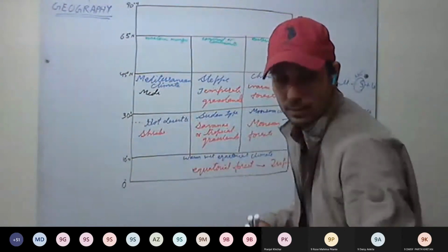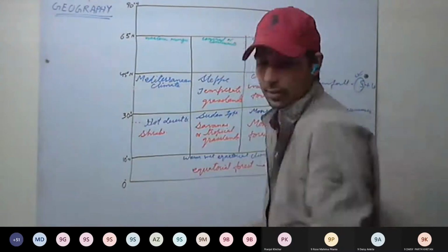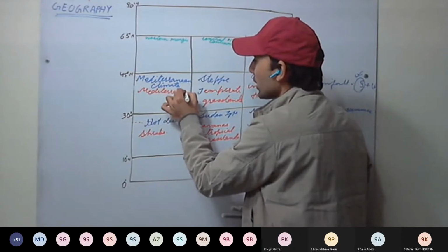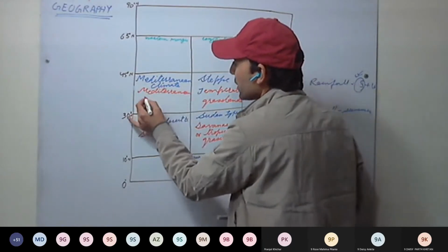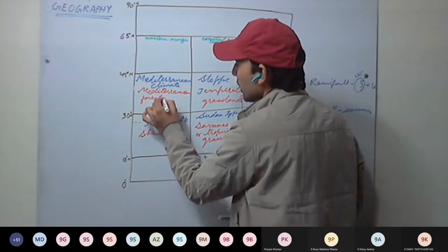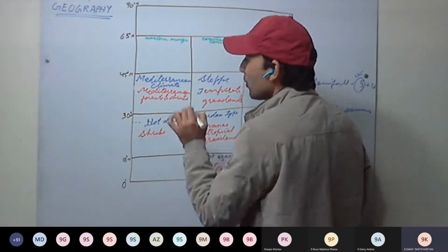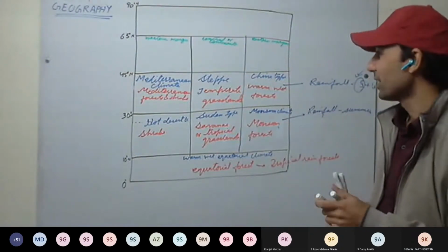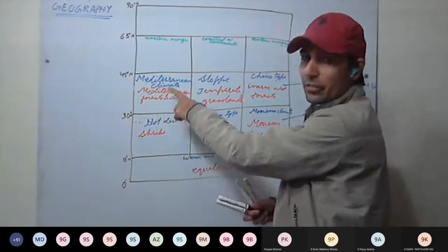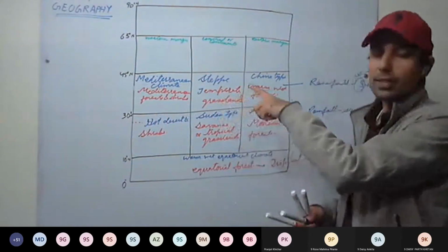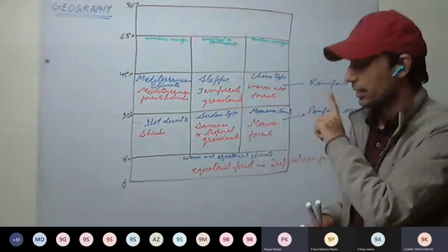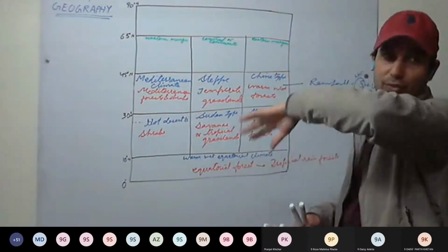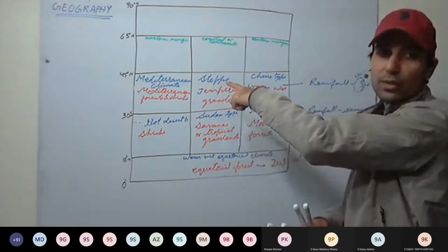These are Mediterranean forests. Here, Mediterranean forests are found. So here rainfall will be in which season? Summer or winter? And shrubs. Here rainfall will be in summer or winter? Anyone? Mediterranean climate. We have discussed it a little bit earlier. During summer, they are under the influence of trade winds. Therefore, no rainfall. But in winter, they come under the influence of westerlies.